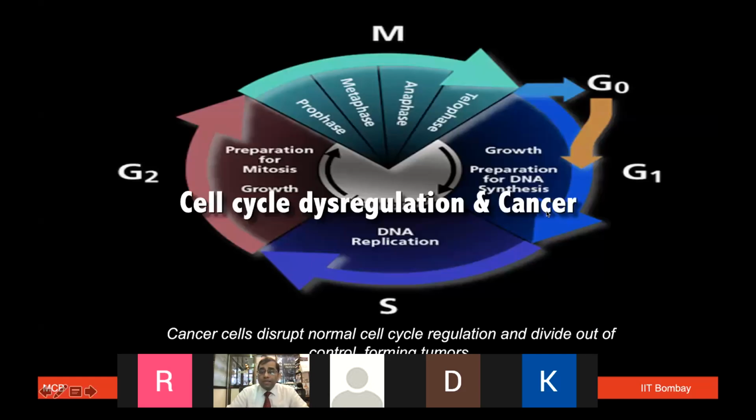All right. So just to tell where we are going to head further on this, we are going to talk about cell cycle dysregulation. We have talked about how the cell cycle works in a regulated manner, but if it gets dysregulated, how it can cause disease like cancer, that we will talk about next. But today we have to stop here.